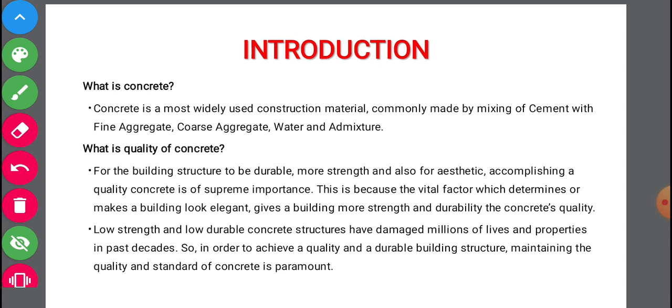Now coming to quality in concrete, for the building structures to be durable, to have more strength, and also for aesthetics, accomplishing a quality concrete is of supreme importance. This is because the vital factor which makes a building look elegant and gives a building more strength and durability is the concrete's quality. So for a building to be more durable, to have more strength, or to look good, these are the different properties of that structure.